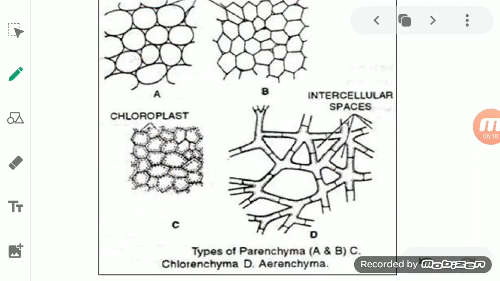Okay, so the wall of which it is made basically consists of hemicellulose or cellulose. These two are deposited on it. So the first one is, it is thin walled. The primary and the secondary wall have cellulose and hemicellulose deposited on it.